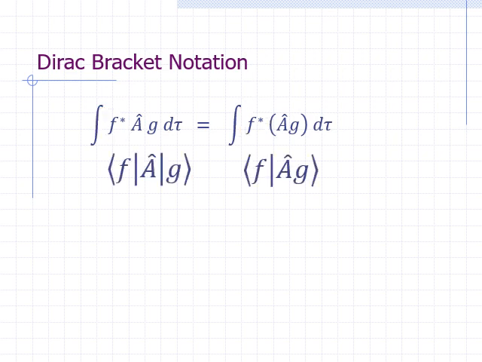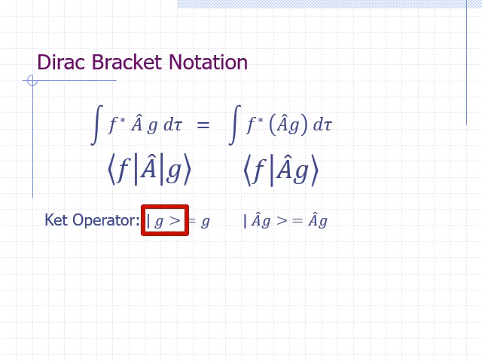We can think of the Dirac bracket notation shown here as the application of a product of three operators on function g. In the example shown here, the rightmost operator, which is first applied, is called the ket operator. Instead of representing the operator using a letter with a hat, we just enclose the function by a bar and a greater than sign. The ket operator does nothing to the function it is applied on. It is an identity or do-nothing operator. Ket applied on g just gives g. Ket applied on A hat g just gives A hat g.